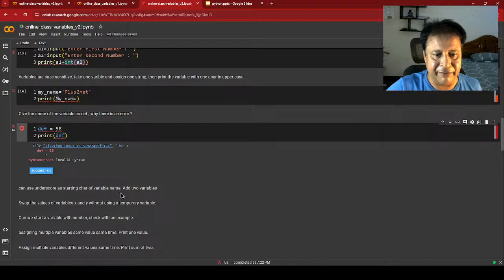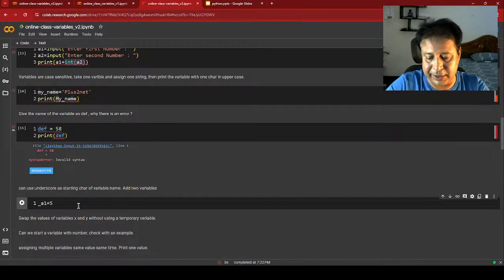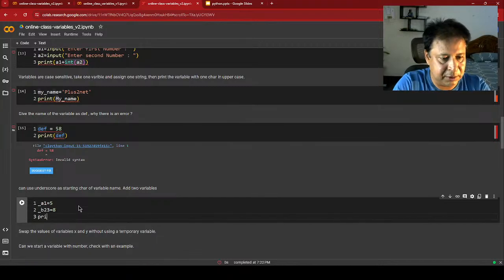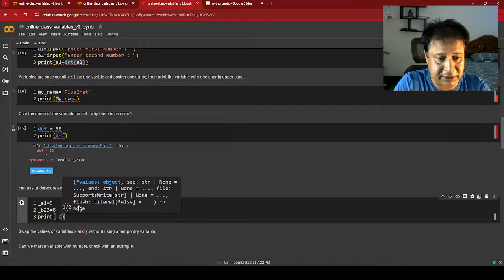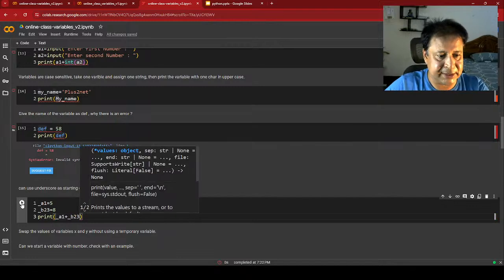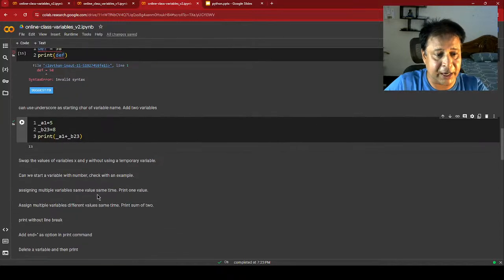As a string character and variable name, underscore is allowed. Fine, this we can do because, as we have discussed, we already know that. Say a1 equal to 5. Okay, let me put an integer here, so you can say this is now underscore b23 is equal to 8. Now I can just print, I must use the same one, a1 plus underscore b23. Now let's run this and see. 13. So underscores are allowed.